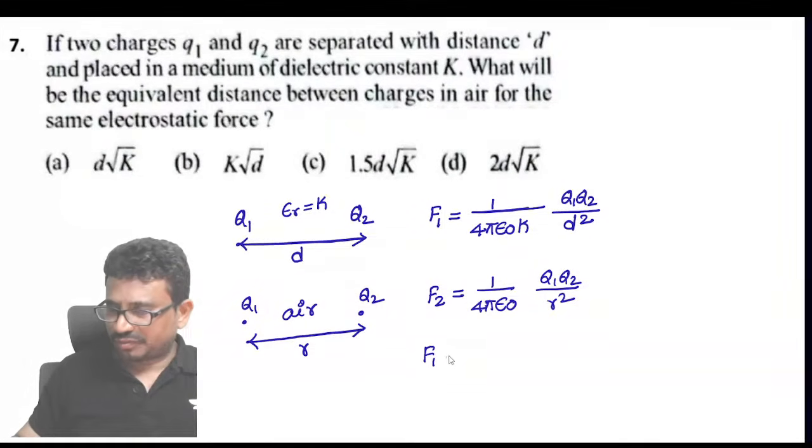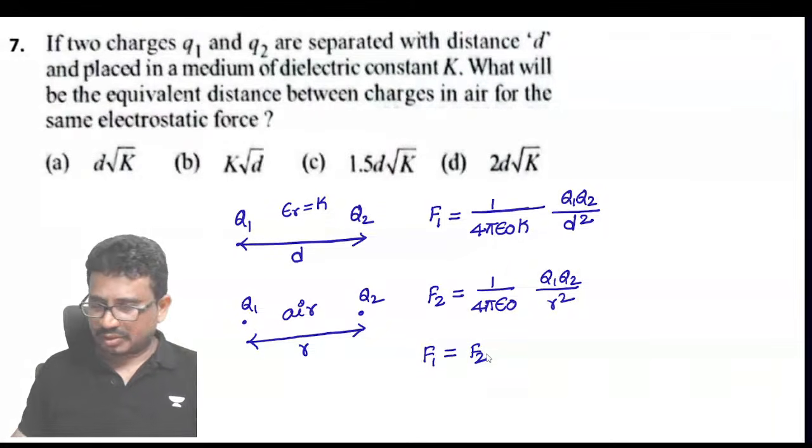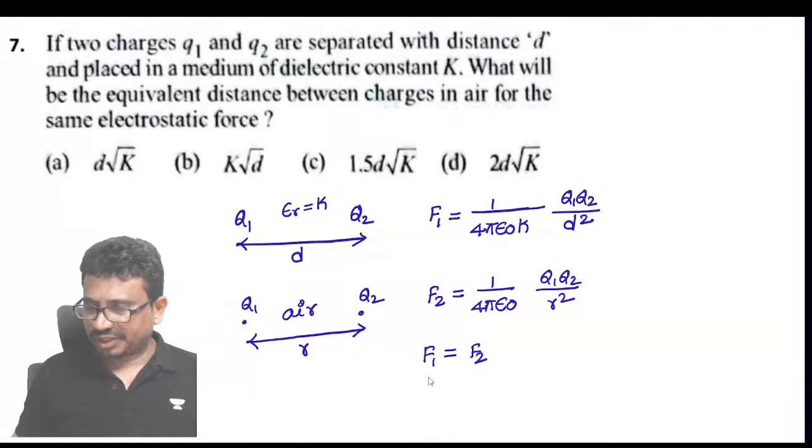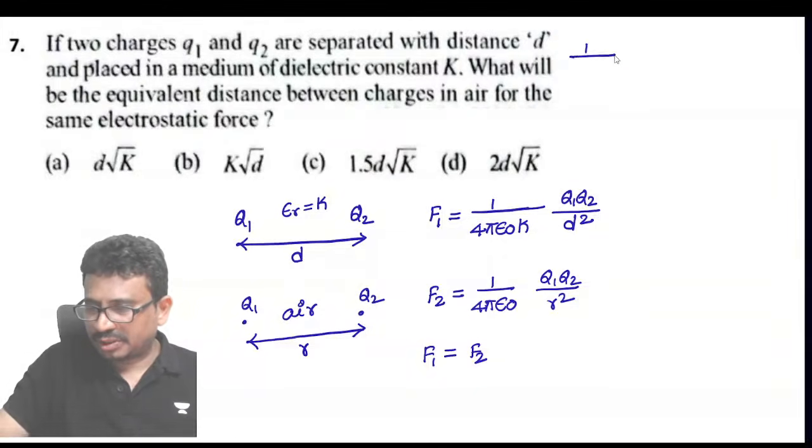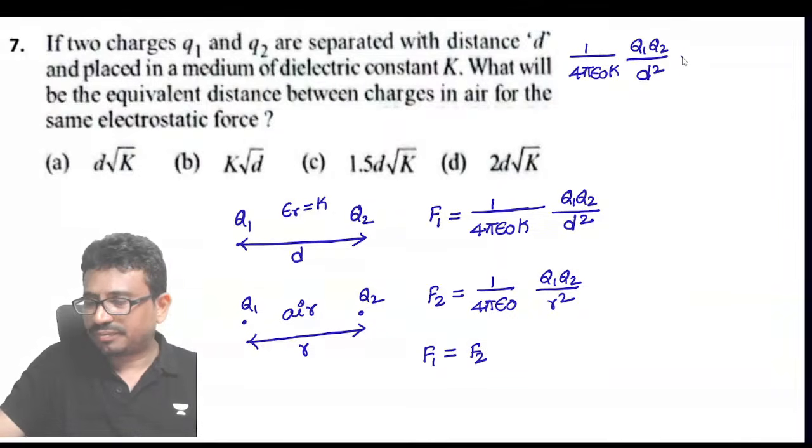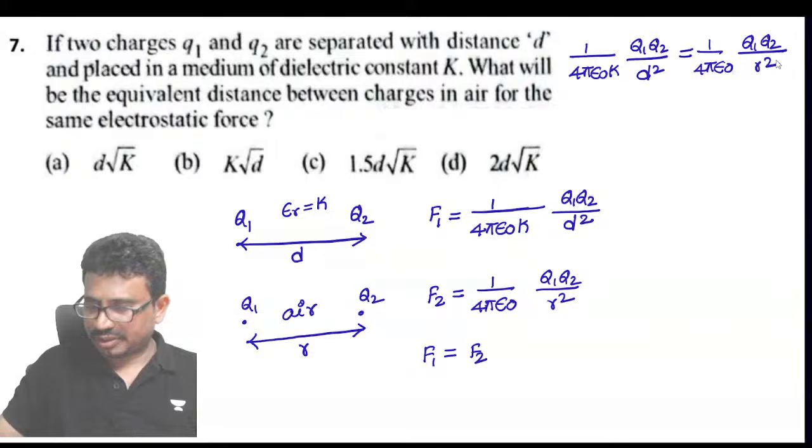Now they are asking to find what? Where F1 and F2 are equal. So that means both forces are equal. For that, what will be the r value they ask us to find? Tell me now here. 1 by 4 pi epsilon naught K Q1 Q2 by d square is equal to 1 by 4 pi epsilon naught Q1 Q2 by r square.